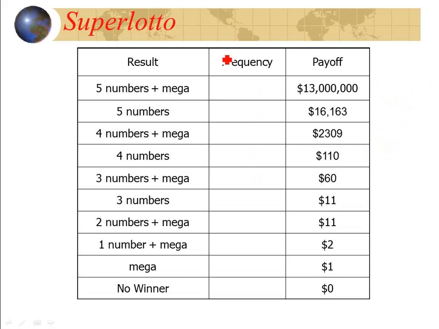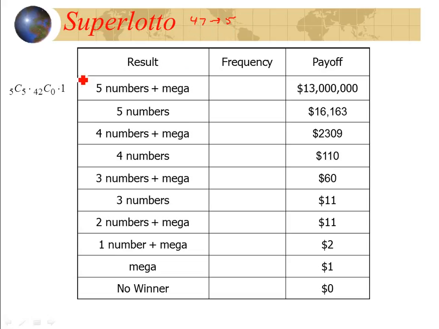Okay, so let's take a look at this first one. So you have 5 numbers. Now remember, they had 47 numbers. You have 5 of them. So if you're going to win, you need to get all 5 of your numbers picked, and you need to have the remaining 42, none of those picked.